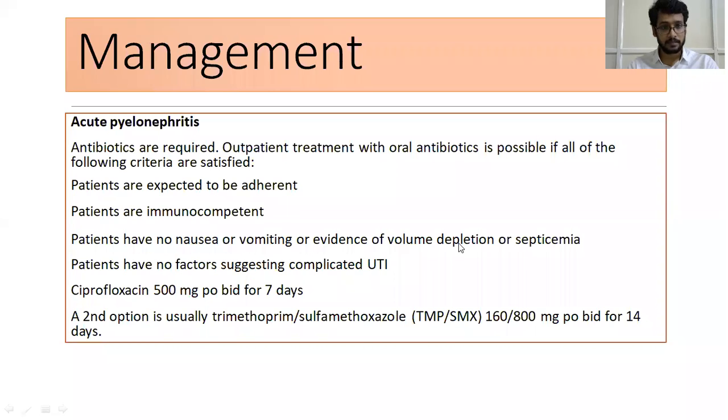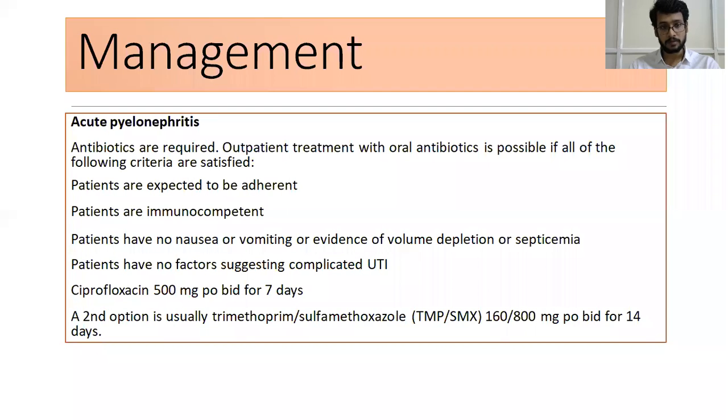Acute pyelonephritis. We must concentrate on acute pyelonephritis. It might come as a short note in the exam. Antibiotics are required. In case of outpatient treatment, oral antibiotics are possible if the following criteria are satisfied. It means if the patient satisfies the following criteria, then they are suitable for outpatient treatment.